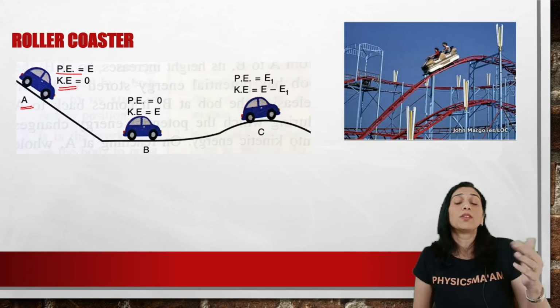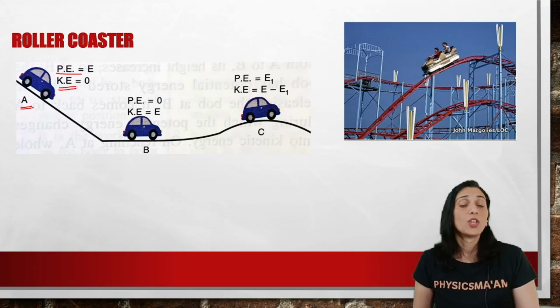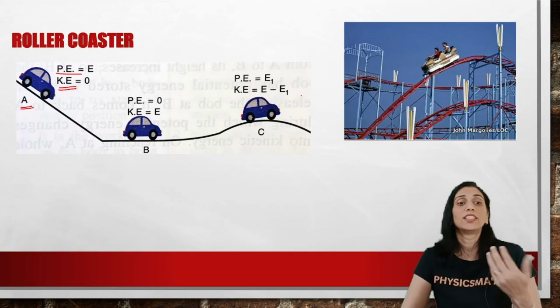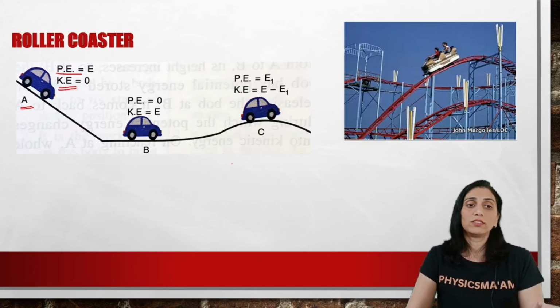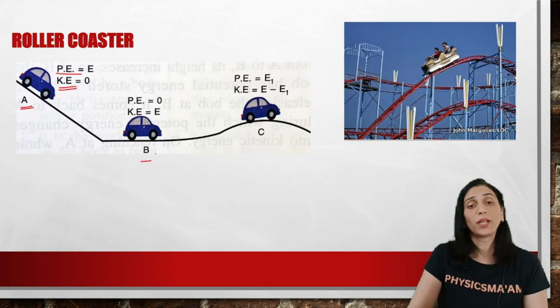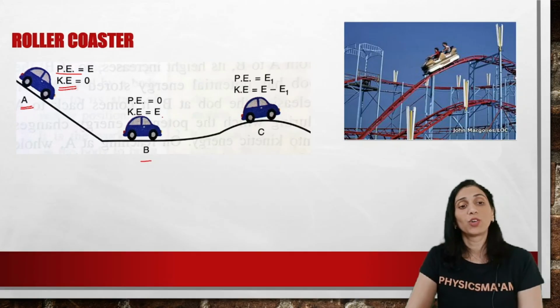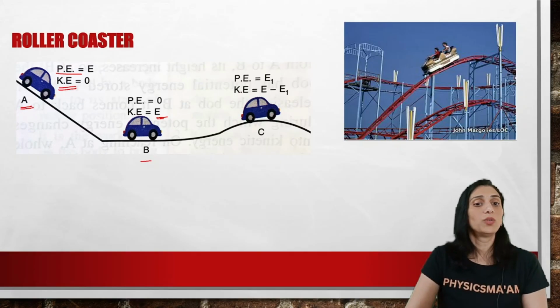But at the same time, the cart is moving also, right? So when the cart is moving, the kinetic energy increases, and since you are losing height, the potential energy comes to 0 at point B, जो बिल्कुल ground के पास है. And आपका पूरा energy किस में convert हो गया है? Kinetic energy. Right? So the total energy is again equal to E.